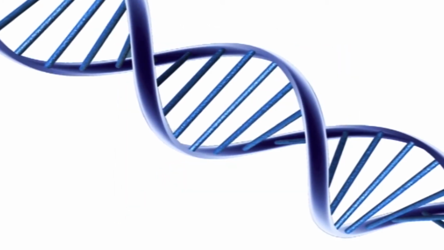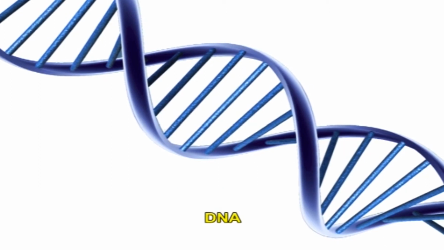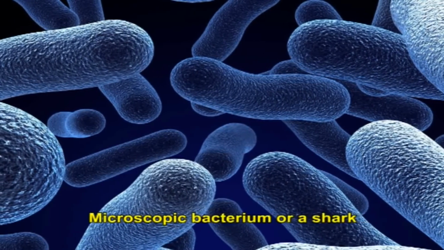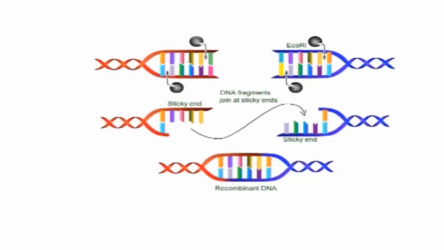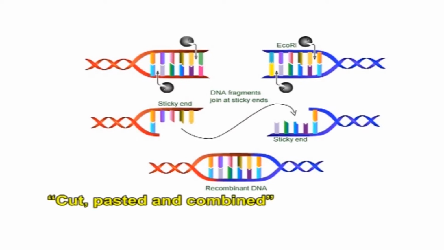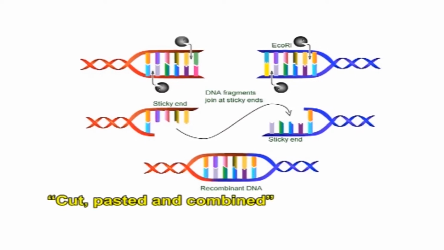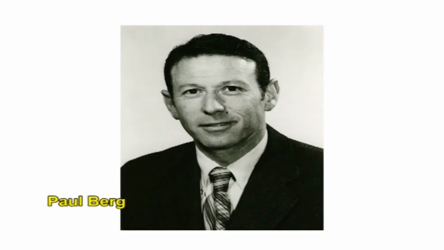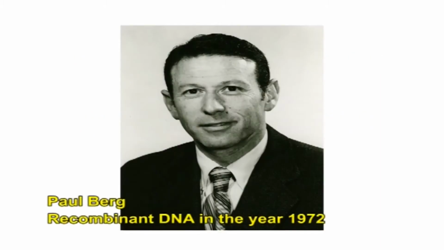At the chemical level, DNA remains the same whether it is taken from a microscopic bacterium or a shark. As a result, DNA molecule from different organisms can be cut, pasted and combined together, which will give the rDNA molecule. Paul Berg was the first to develop the recombinant DNA in the year 1972.